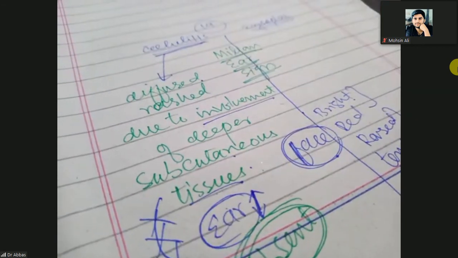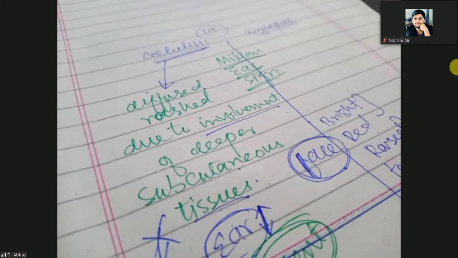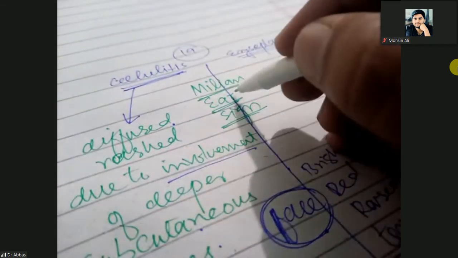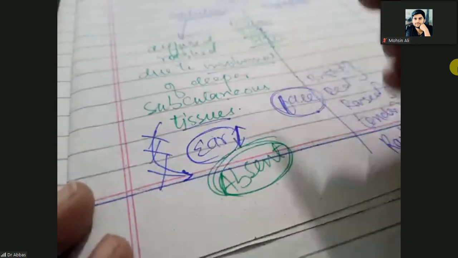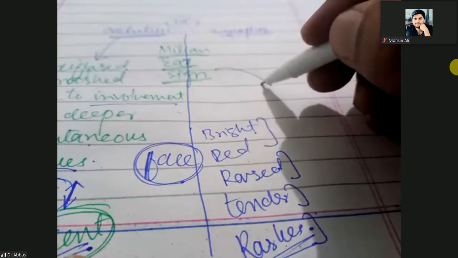Cellulitis is a bacterial infection due to involvement of deeper subcutaneous tissue. It means the Milian ear sign is absent in cellulitis, but it is present in erysipelas.